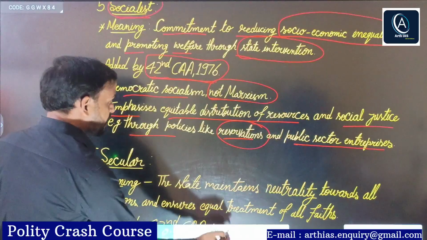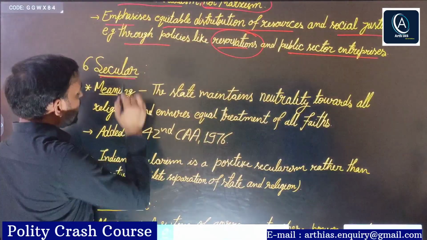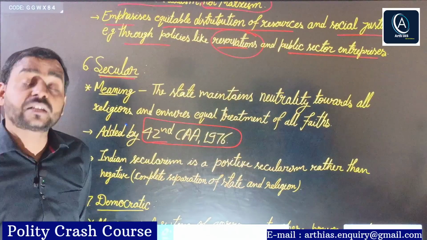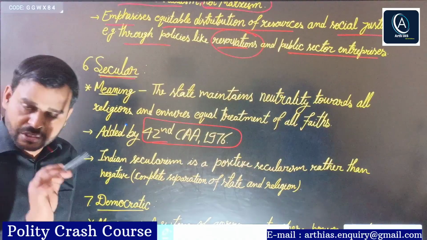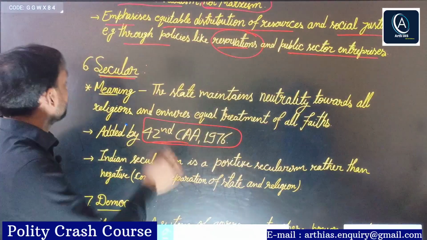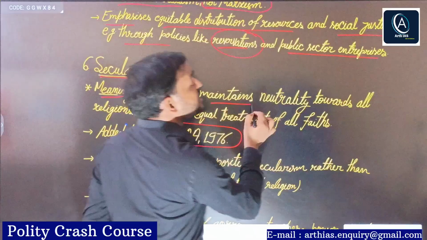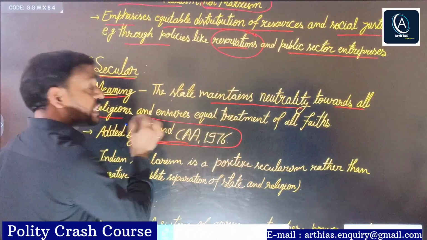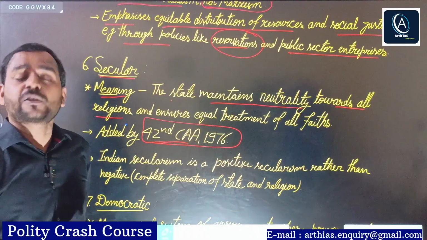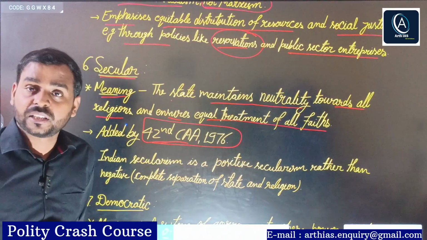Next, secular. Again, I told you that this term was also added by the 42nd Constitutional Amendment Act 1976, along with another term, integrity. Socialist, secular, integrity, three terms were added by this Amendment Act. Now, what is the meaning of secular? It simply means that the state maintains neutrality towards all religions. That is the meaning of secularism. The general or common meaning of secularism is that it ensures equal treatment of all faiths.